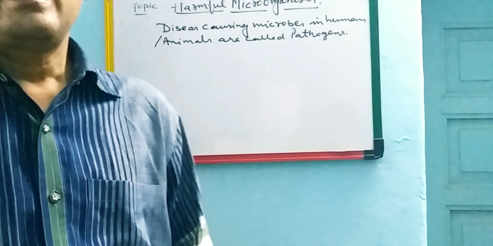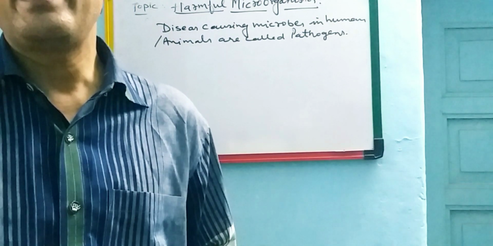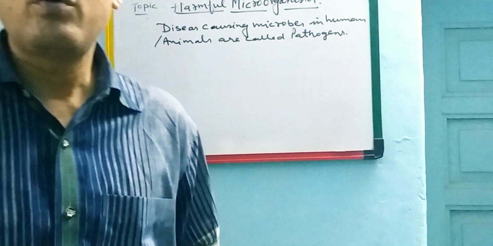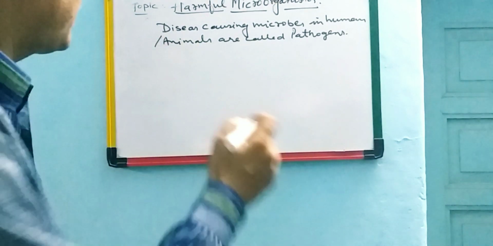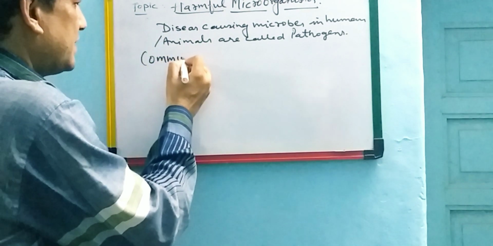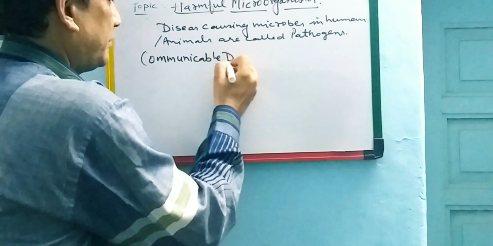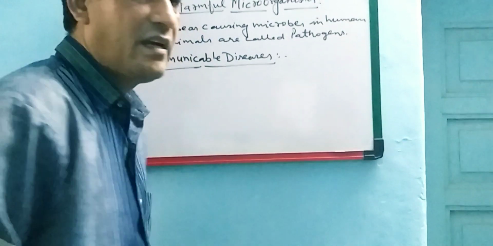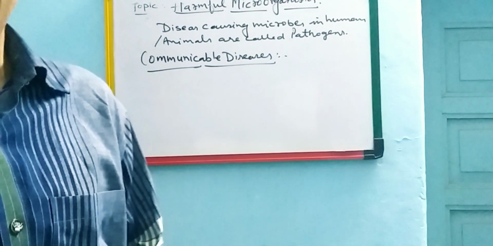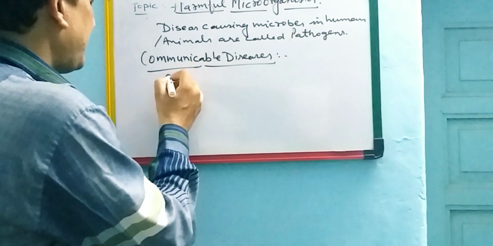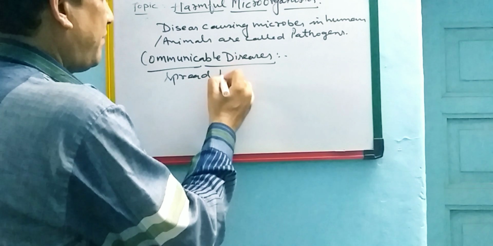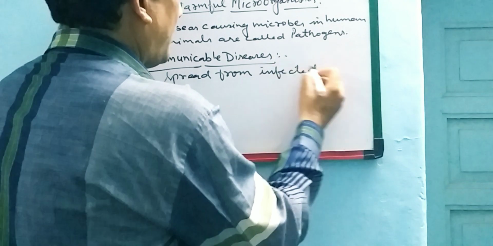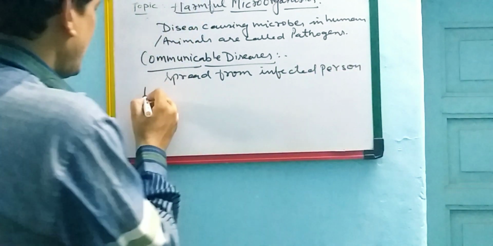And these diseases, which are spread by physical contact with persons, and by air, water, and food, are called communicable diseases. So I should write here communicable diseases. What type of category is this? The diseases which spread from person to person, from an infected person to a healthy person.